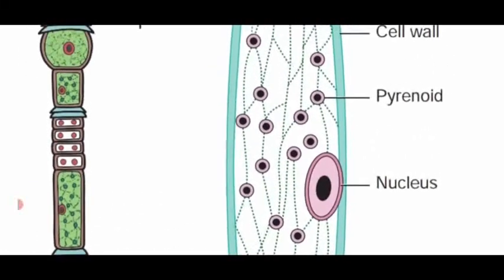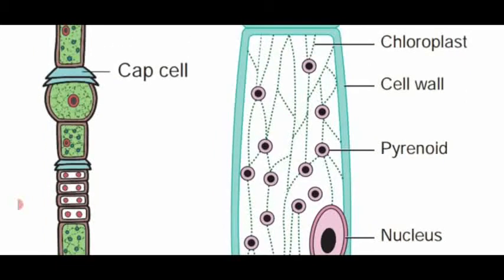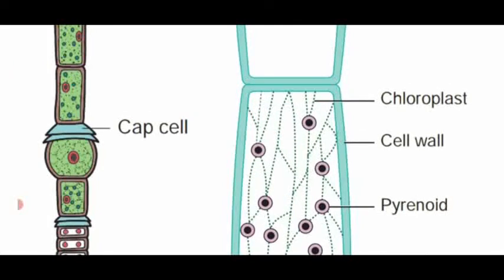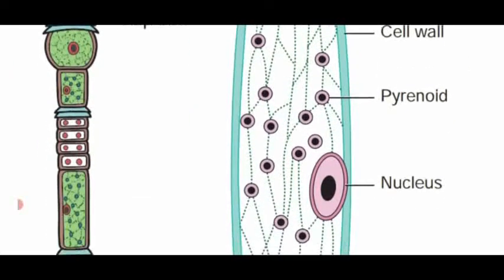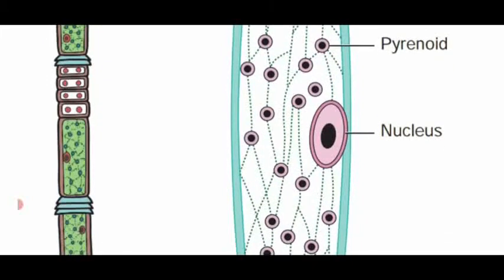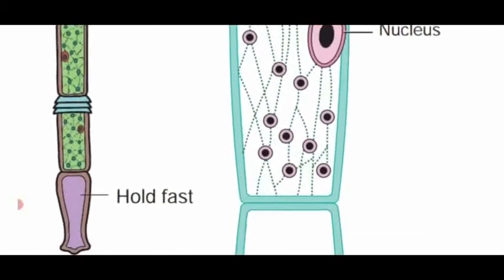The cell wall is made up of outer pectin lined by a thin layer of chitin. The inner cell wall is made up of cellulose, which surrounds the plasma membrane. Inner to the plasma membrane, the reserved food material, which is oval in shape, is named pyrenoid. Then the chloroplasts look reticulate, or net-like in structure. Then the prominent oval-shaped nucleus is located towards the periphery or margin.